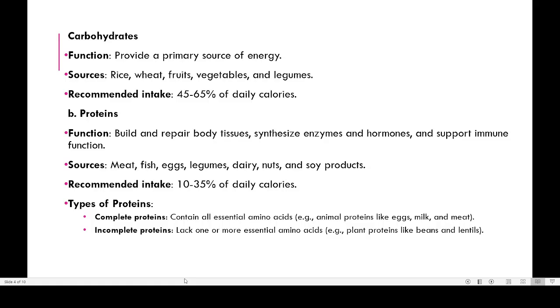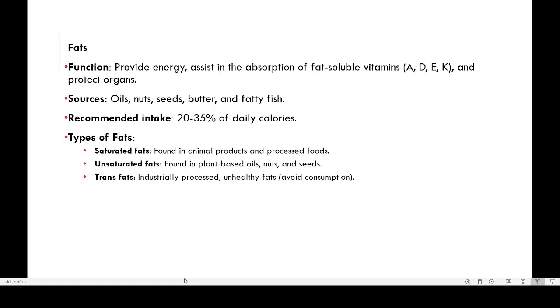Mostly our non-vegetarian food like eggs, milk, meat, etc., contain all the essential amino acids. So they are known as complete protein. A complete protein contains all the essential amino acids. But most vegetable protein may not contain all the essential amino acids. Some may be missing, like beans, lentils, etc. One or more essential amino acids may be missing in that. So they are considered incomplete protein. Complete protein and incomplete protein actually come from this.